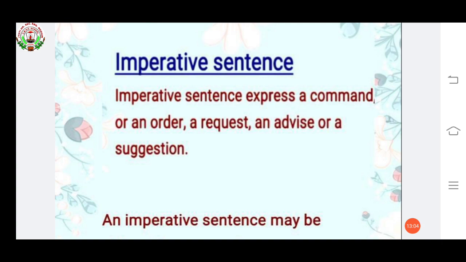Imperative sentences express a command or an order, a request, an advice, or a suggestion. Imperative sentences express a command. In a sentence, if there is any command or an order, command and order are equal. A request, when we say please, it's a request.